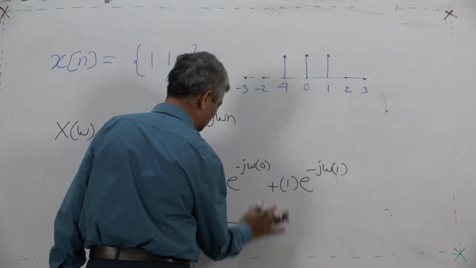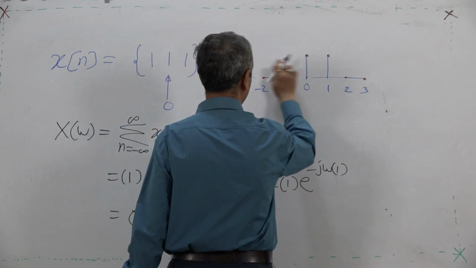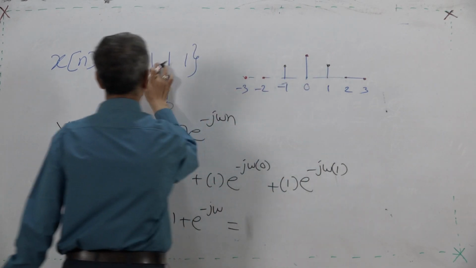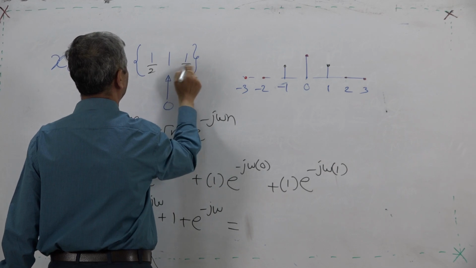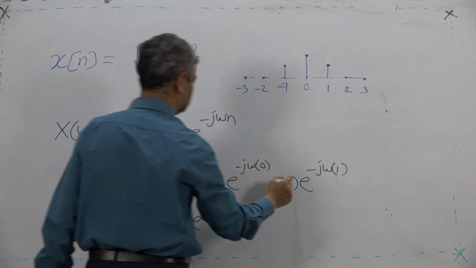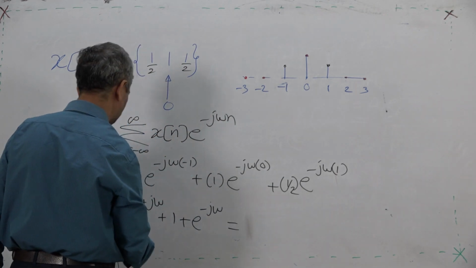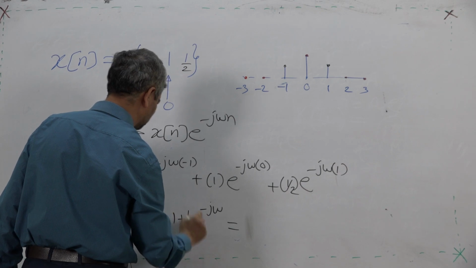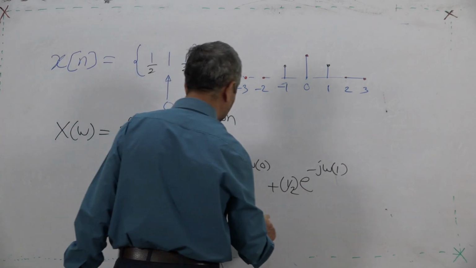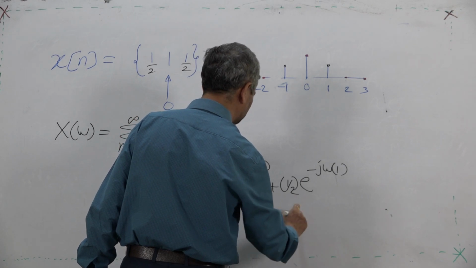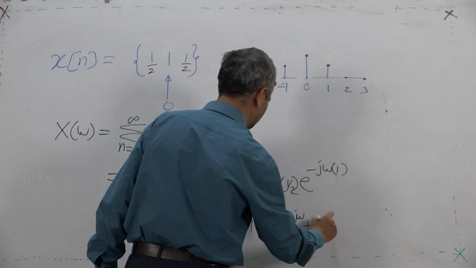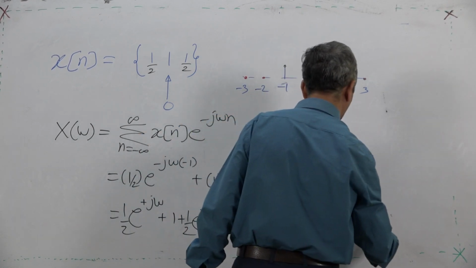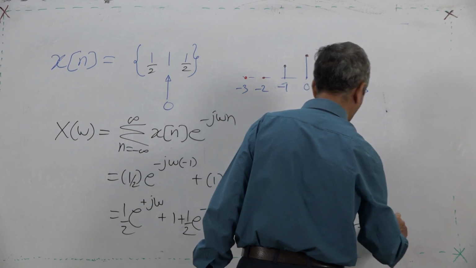Or to make it somewhat simpler, I will make these two as half. So this is half, this is half, just to have somewhat simpler analysis. So it is 1 plus half into bracket e raised to j omega plus e raised to minus j omega. That is 1 plus half times 2 cos omega, which is 1 plus cos omega.